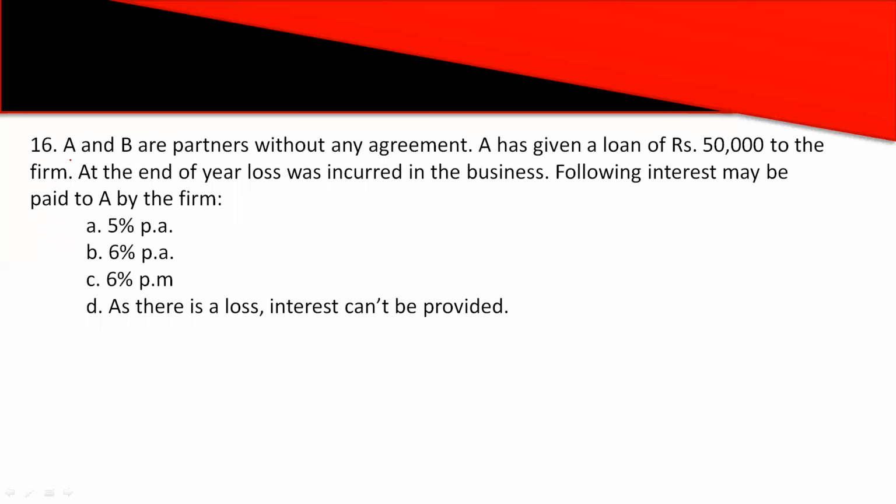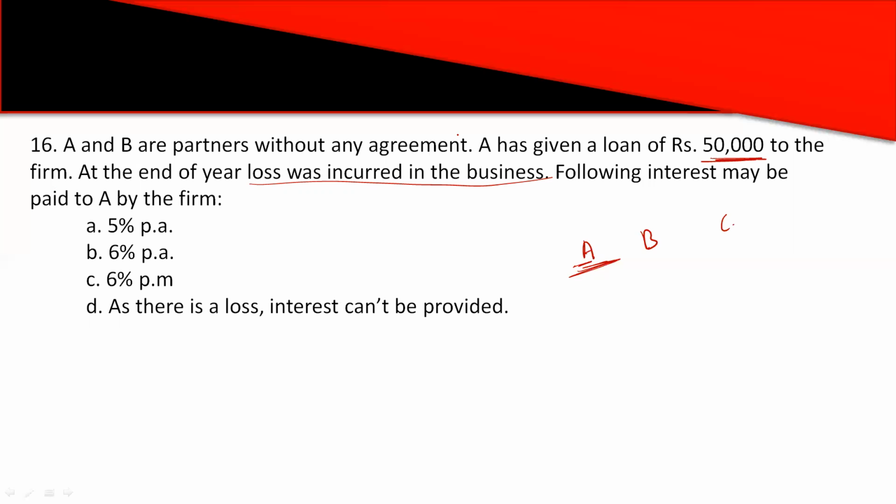Then the next question. A and B are partners without any agreement. A has given a loan of rupees 50,000 to the firm. At the end of the year, a loss was incurred in the business. This point is important. Which interest may be paid to A by the firm? Assume A is one of our partners only. Three partners are there, A, B, and C. A is giving a loan of rupees 50,000 to the firm.